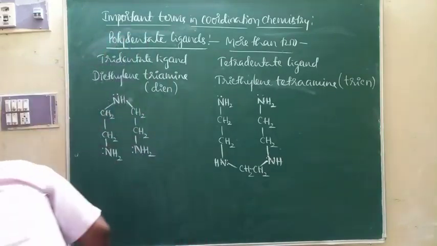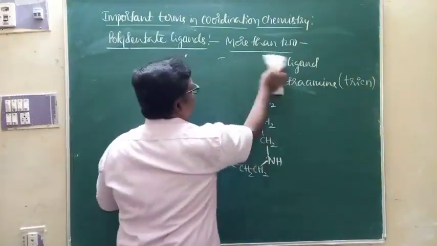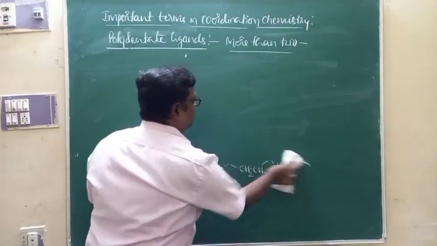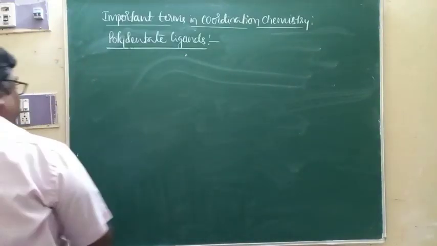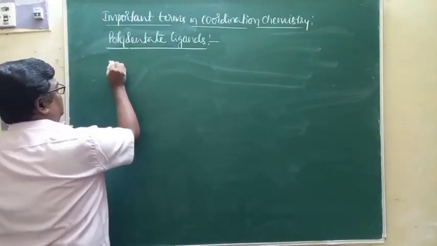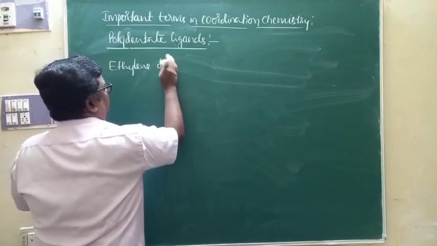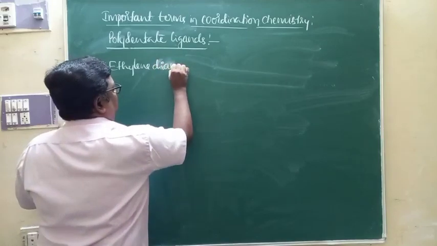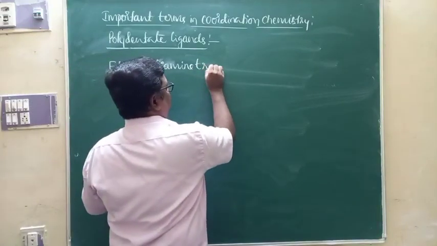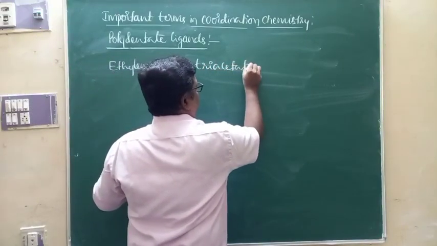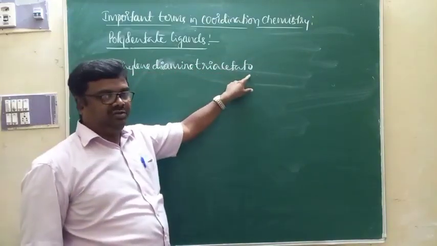Apart from that, let me give one example where 5 donor atoms are present in one molecule, and that is also an example for a polydentate ligand. Its name is ethylene diamine triacetato. This is an example for a polydentate ligand, ethylene diamine triacetato.